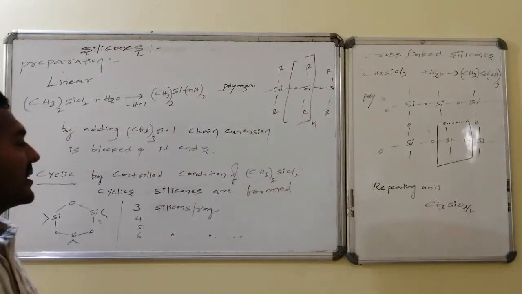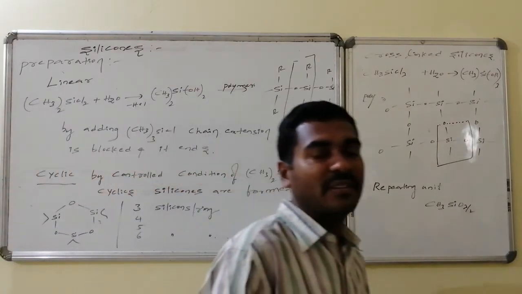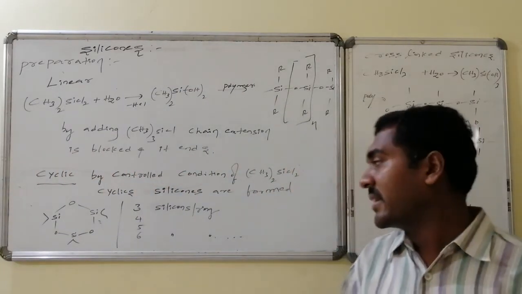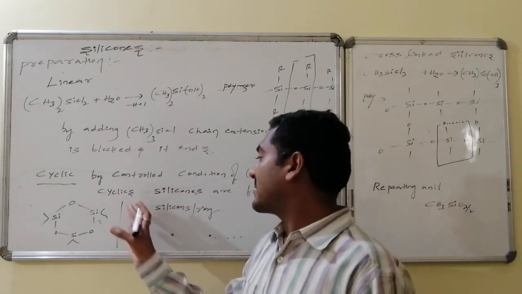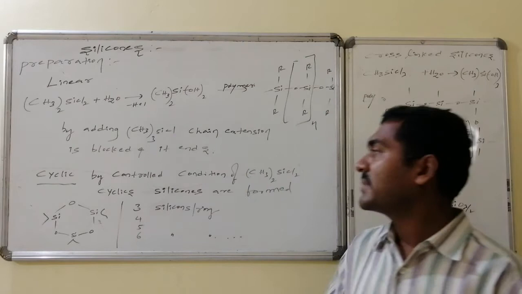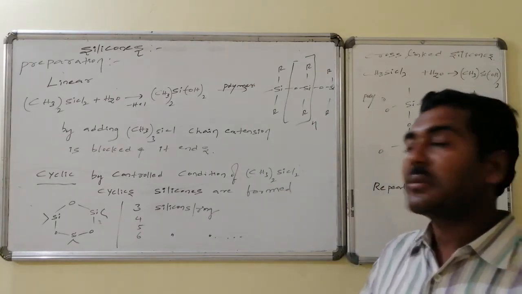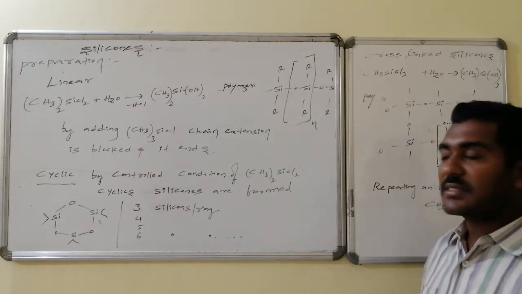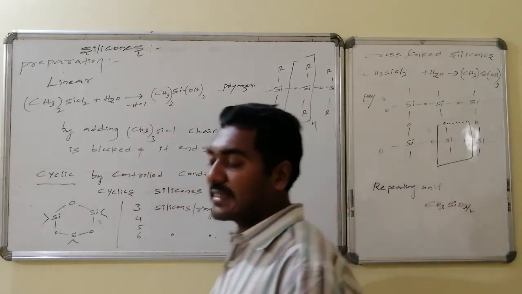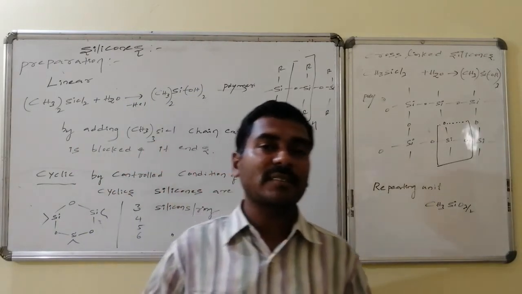Similarly, for cyclic silicones, rings are formed with 3 silicon atoms, 4 silicon atoms, 5 and 6 silicon atoms in the ring. That is, ring sizes are 6, 8, 10 and 12, etc. These are formed by controlled addition of dimethyl dichlorosilane, hydrolysis followed by polymerization, thus leading to the formation of the corresponding cyclic silicones.